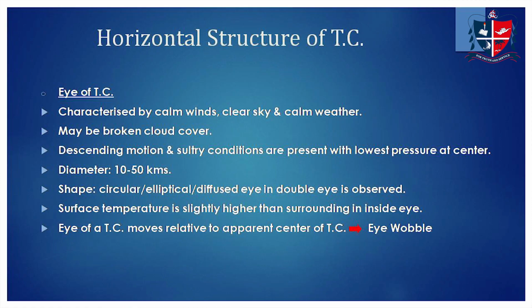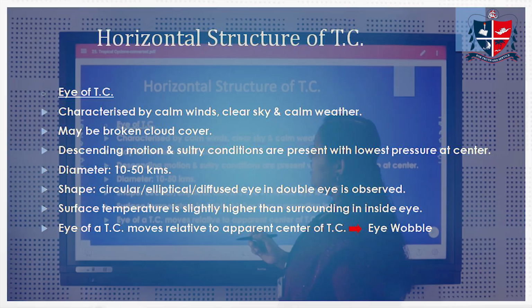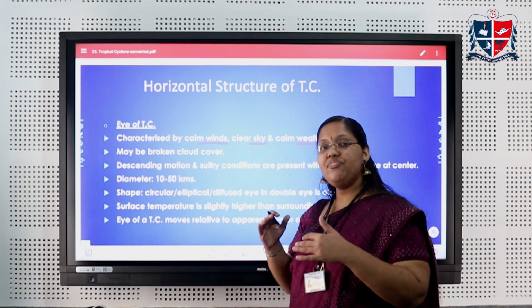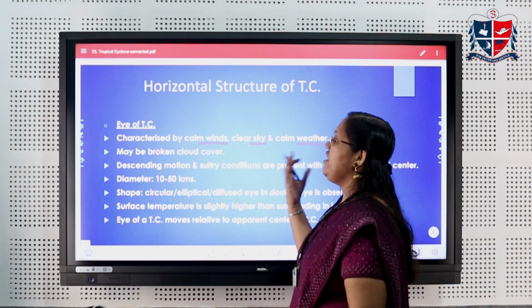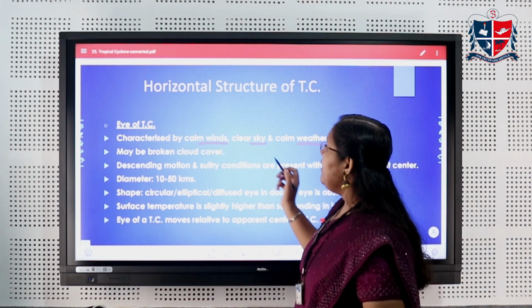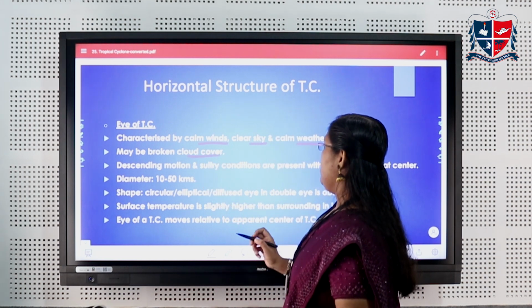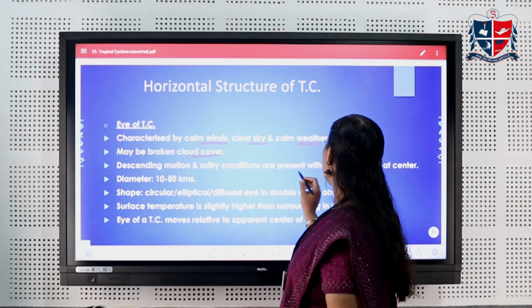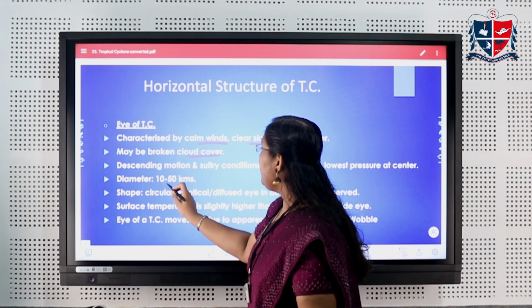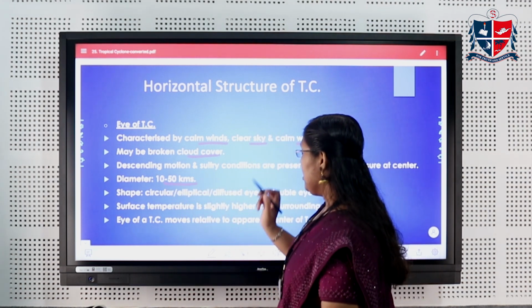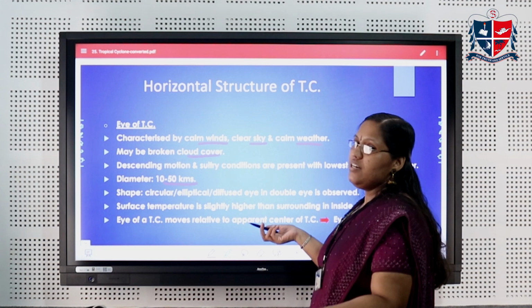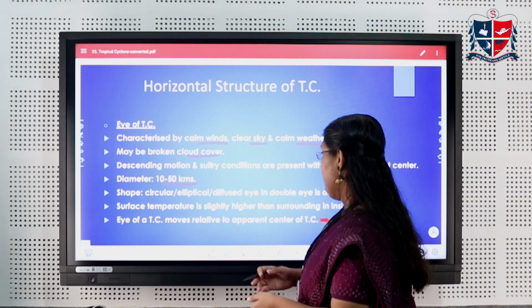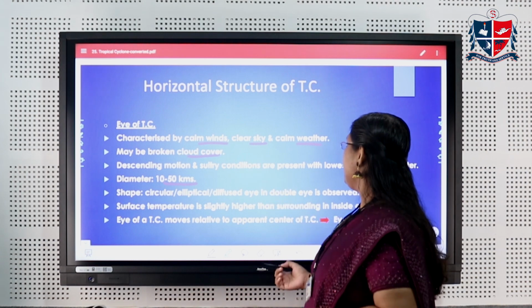The eye of the cyclone is characterized by calm winds, clear sky and calm weather. In the eye of the cyclone, air starts to descend. When the air is coming down, there will be calm winds, and we can observe a broken cloud cover here, because we are observing descending motion and sultry conditions. Its diameter is about 10 to 50 kilometers. The eye has different shapes: circular, elliptical or diffused. Sometimes a diffused eye or a double eye can also be observed. And the surface temperature is slightly higher than the surroundings.